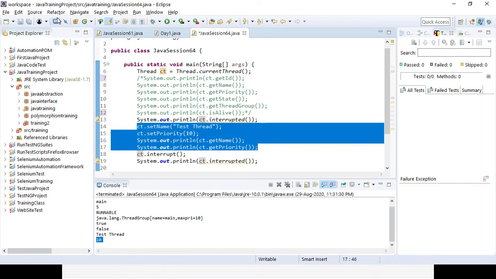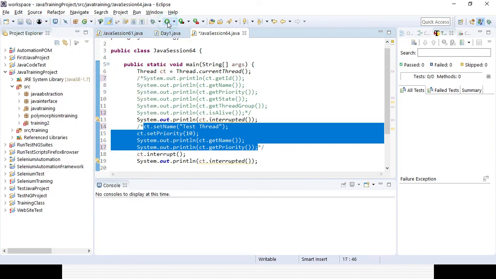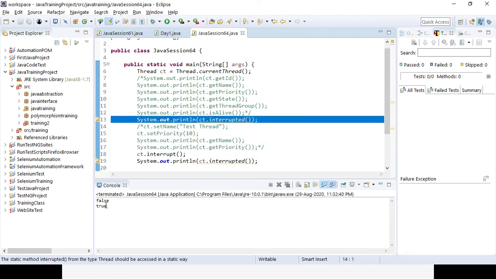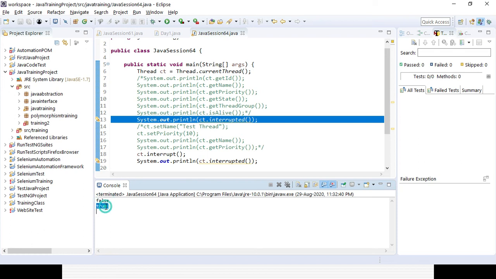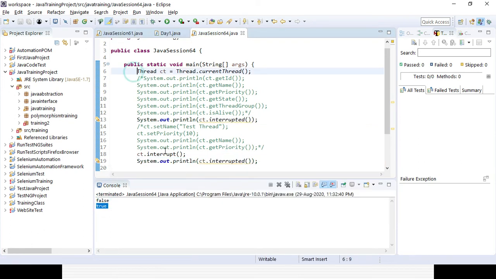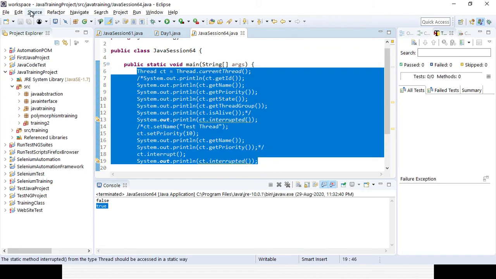So previously it was not interrupted, so it will be coming as false. Right now I have interrupted the thread, so it will be coming as true. You can see previously the thread was not interrupted, so it is coming as false. Now I have interrupted the thread, and it is coming as true. So that's the way we can get the default thread properties, which will be the main thread.